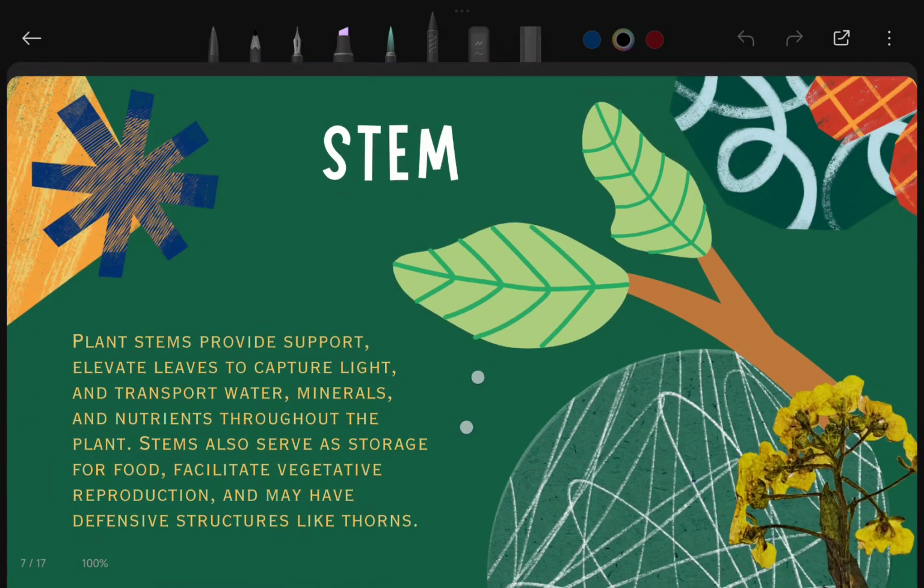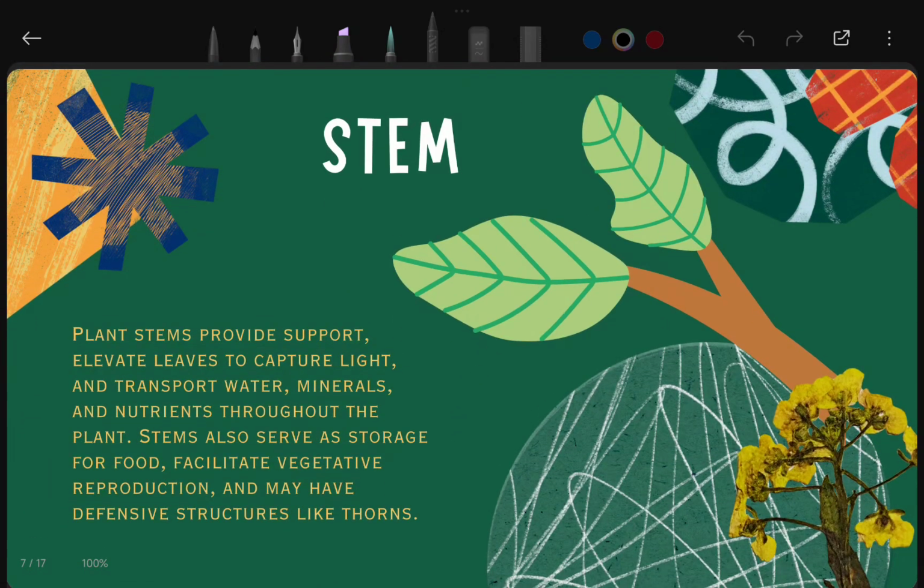The next part of the plant is the stem. The stem provides support, elevates the leaves and captures the light. The major role of the stem is to transport water, minerals, and other nutrients throughout the plant from the roots to the tip of the leaves. That is the major function of the stem.